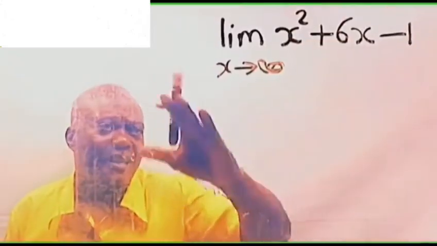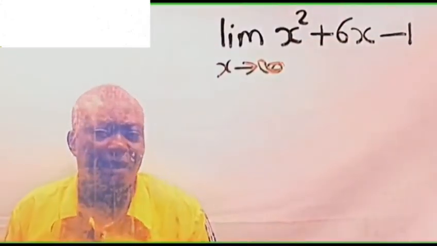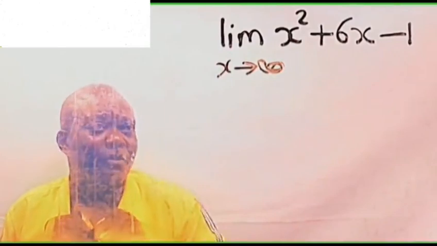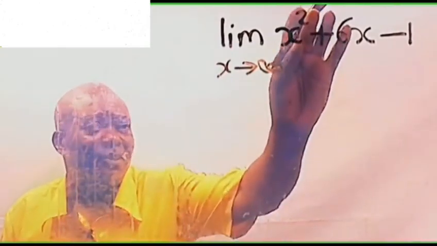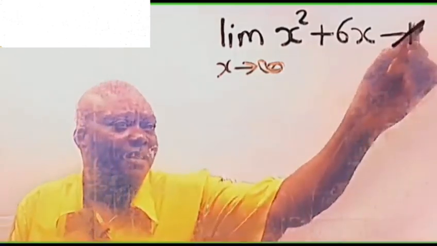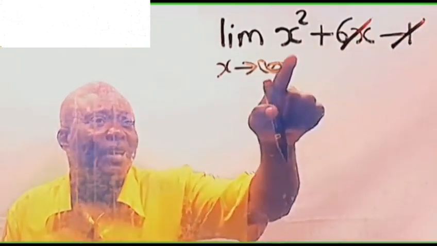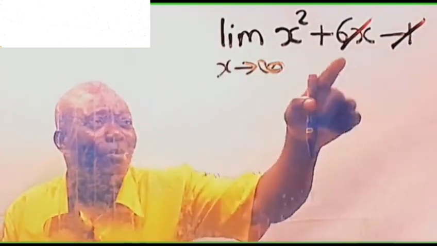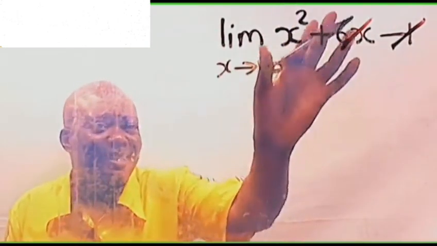Put the value of this function at x tends to infinity. If I give a question like this, you first of all consider the highest power. Here is 2. That means this and this doesn't even matter, because as this one goes higher, you do not come close to it. So you only consider this.